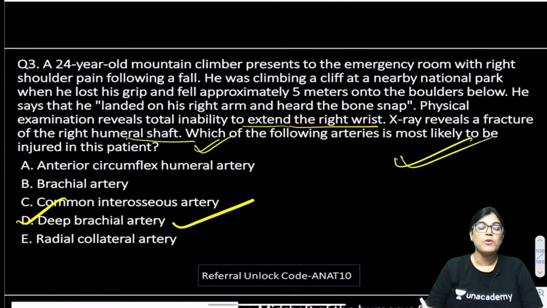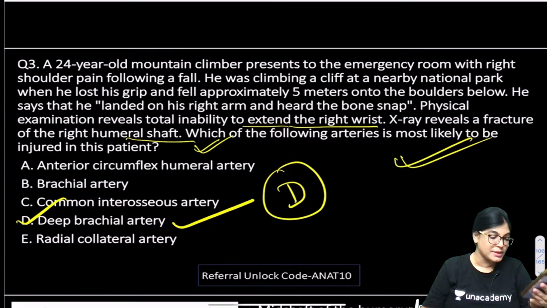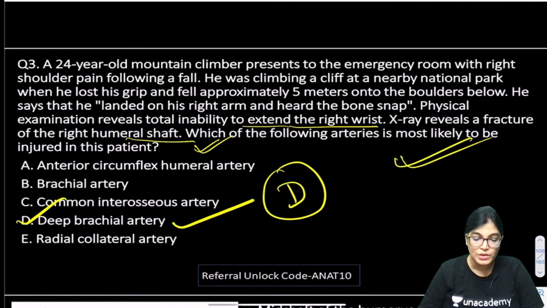What is the other name of profunda brachii artery? So option D is absolutely correct, and Dipti has said B. Slightly confused, Dipti. Okay, no worries. The correct answer is D. Sam and Prakhar, you are absolutely right. I will explain it. Don't worry, Dipti, I will explain it.